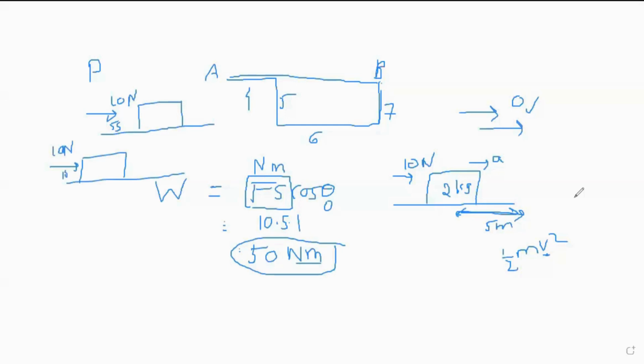Under both instances, the object might experience the same difference in energies. Initially it might be at rest, and because of this force it acquires a certain energy, and the same will be acquired here as well. But the power measures at what rate that energy is transferred. So in this case, the power will be less because it takes 5 seconds for the transfer of the same energy, but here you are just using 1 second.